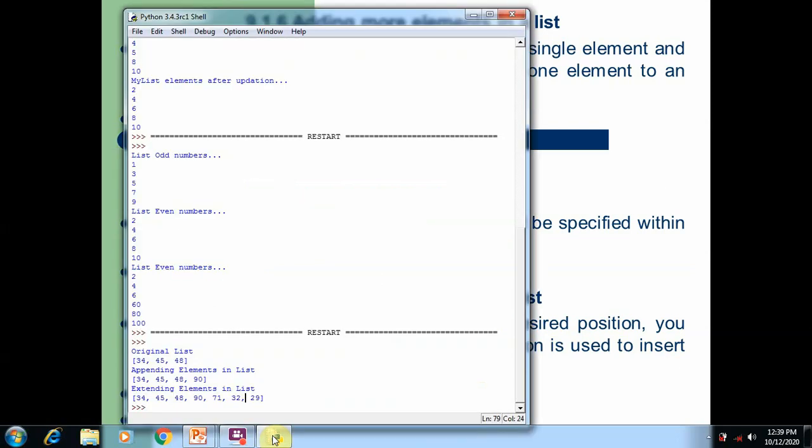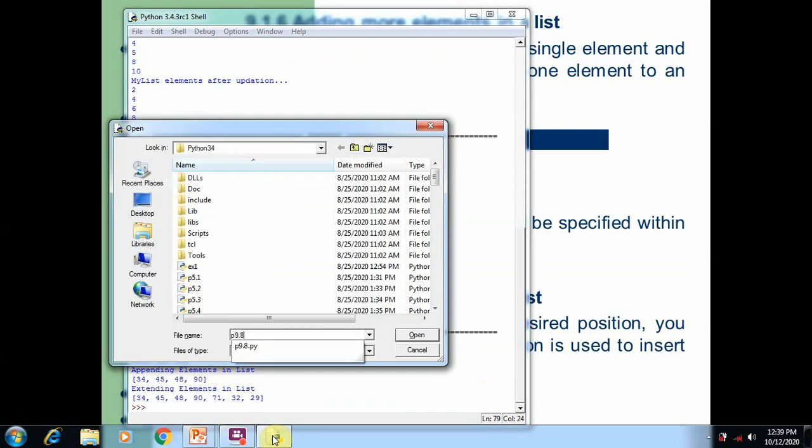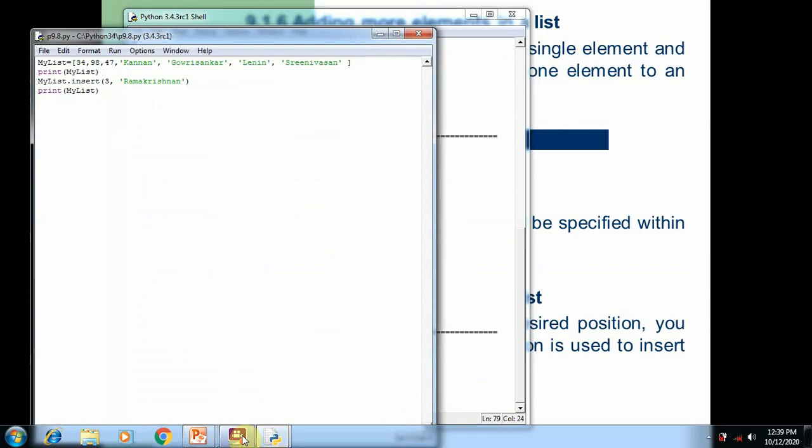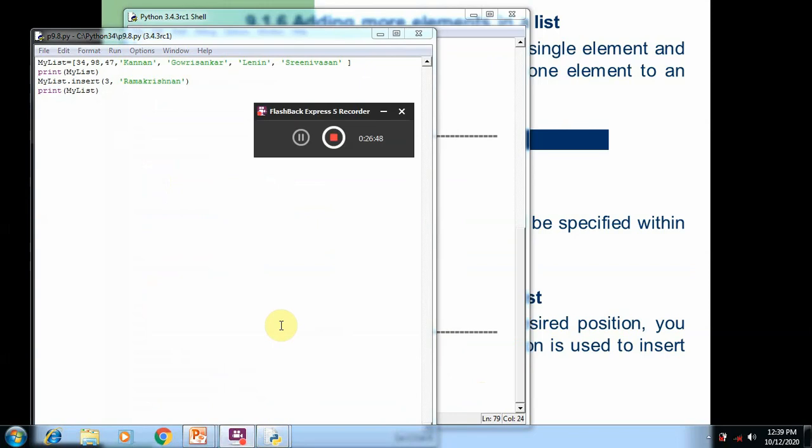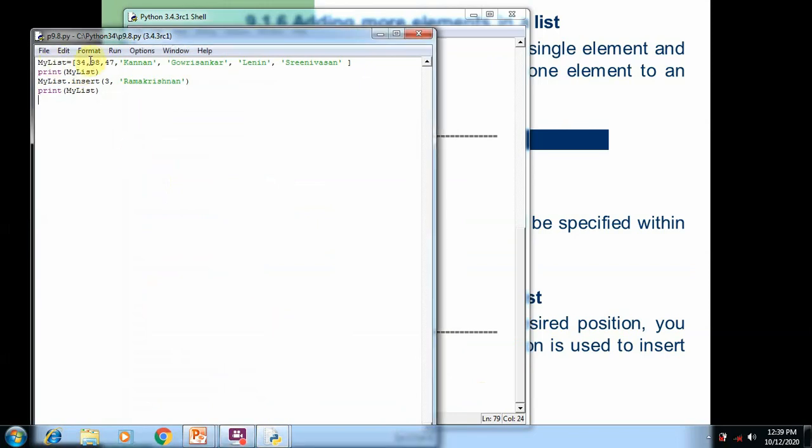So open the program 9.8. Here you can see a list is created with a mixture of two different data types. The first three elements are integer values, and the last four elements are string elements. The original values are printed on the screen.